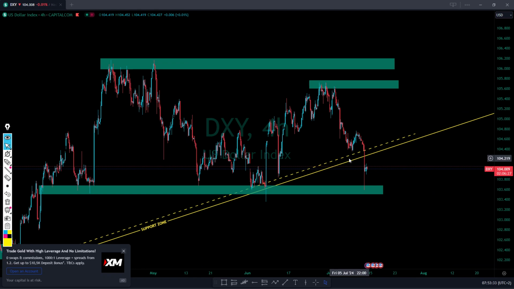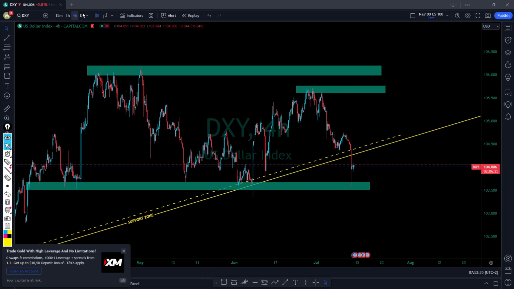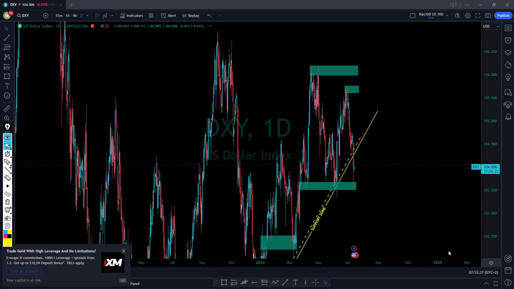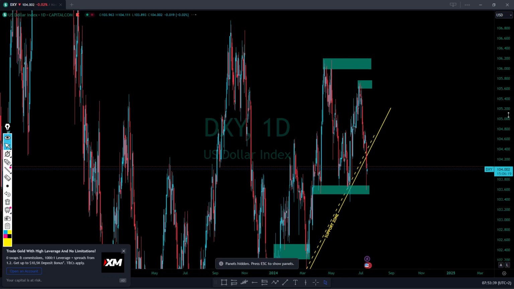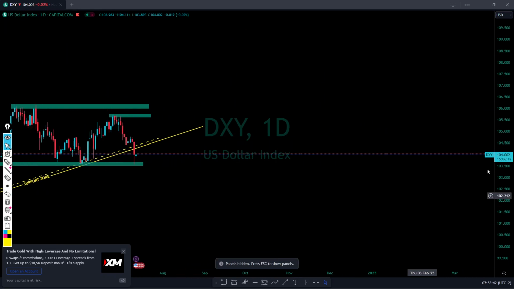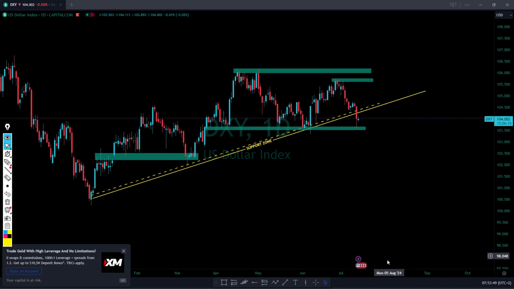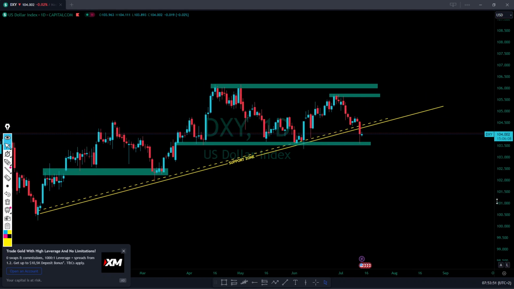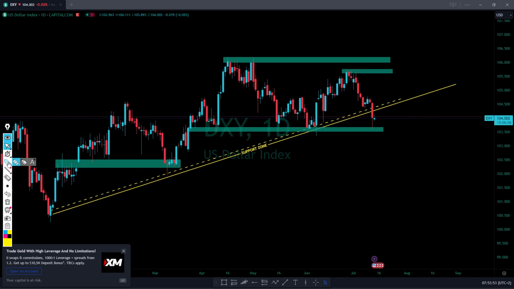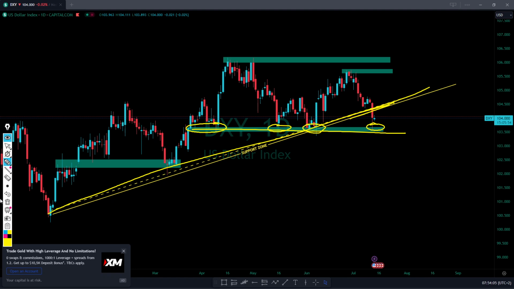Now let me go maybe on a daily time frame so that you can see exactly what I'm trying to show you. You can easily see that this thing has been on a very nice uptrend. But with that trend, we also had a very nice structure on the bottom. You can see that we also have this horizontal structure. The market did break out here firstly, and that was a very strong area also. As you can see, we were just continuing going up like that.